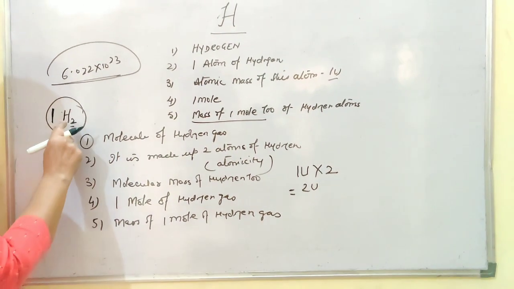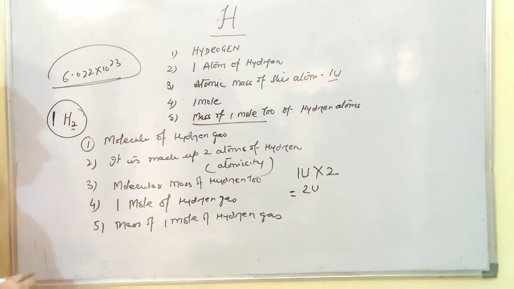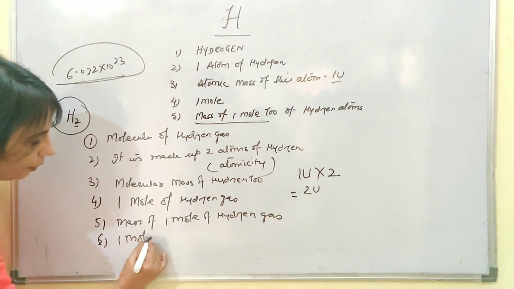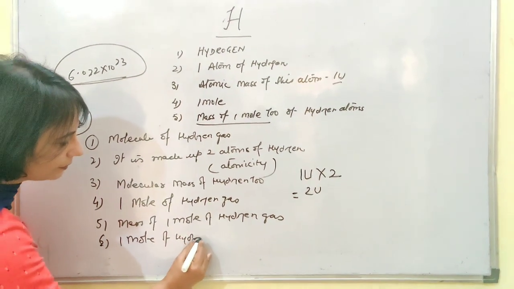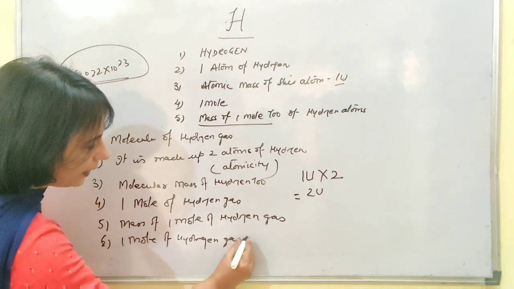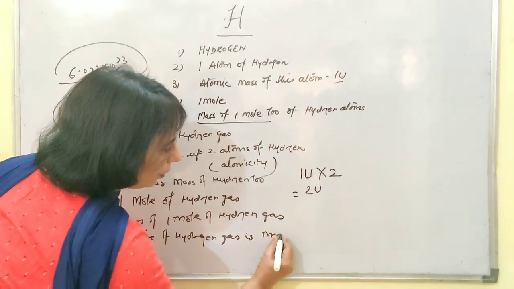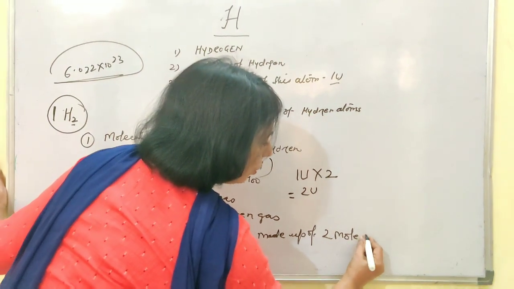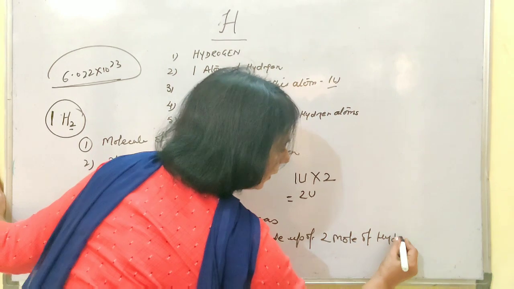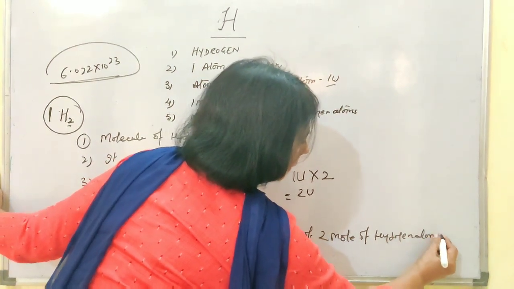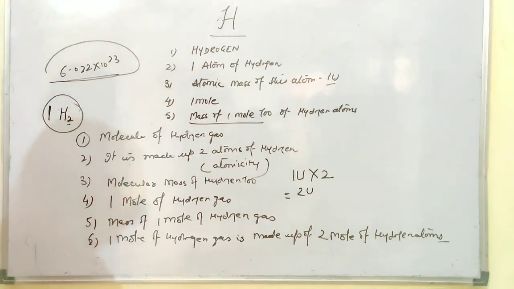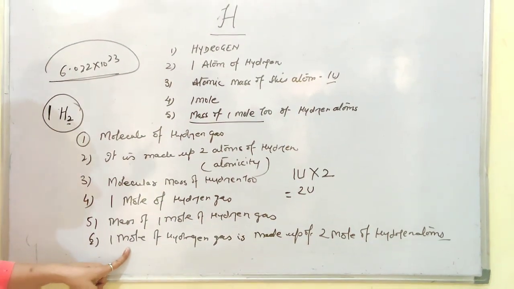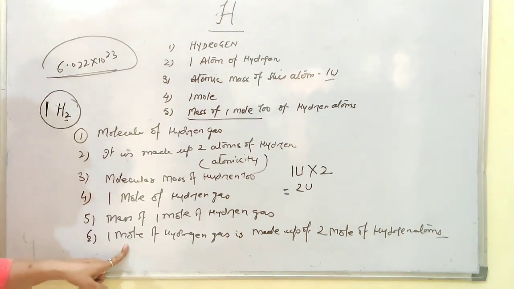Now you will say it is made up of 2 moles of hydrogen atoms. So 1 mole of hydrogen gas is made up of 2 moles of hydrogen atoms. That means a huge number of hydrogen atoms participate in the formation of 1 mole of hydrogen gas.